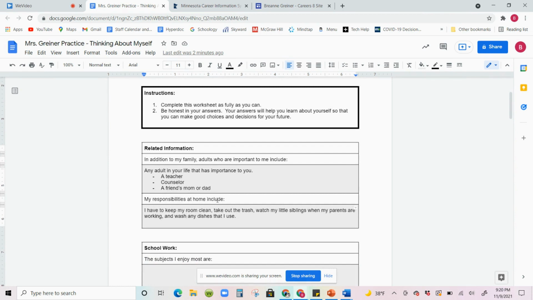What are the things that you have to do at home that you're responsible for? It could be a chore, it could just be an expectation that you have. Some examples I put down: I have to keep my room clean, take out the trash, watch my little siblings when my parents are working, and wash any dishes that I use. Okay, yours might be different.